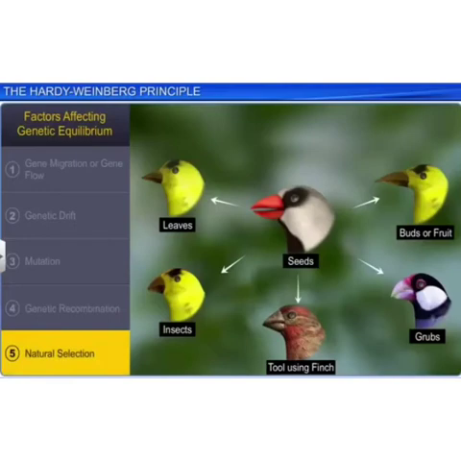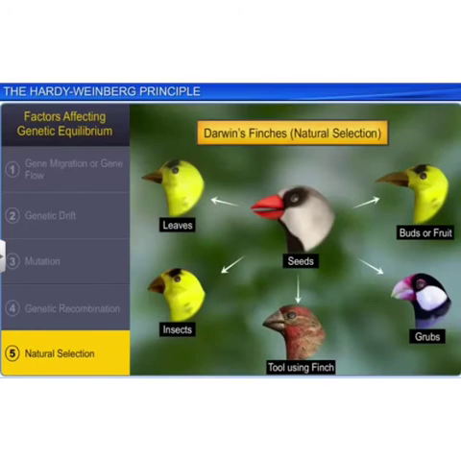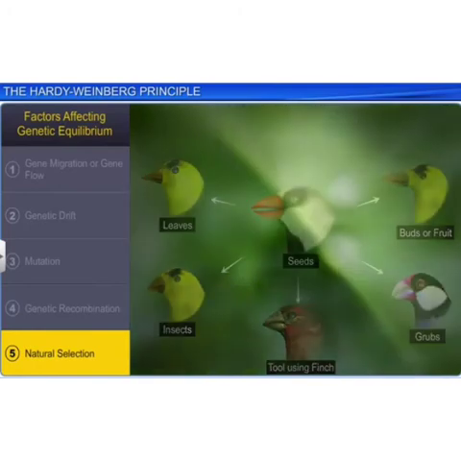Natural selection, as you have seen in the Galapagos Islands with Darwin's finches, over a period of time is a process in which heritable variations enabling better survival are enabled to produce and leave a greater number of progeny.